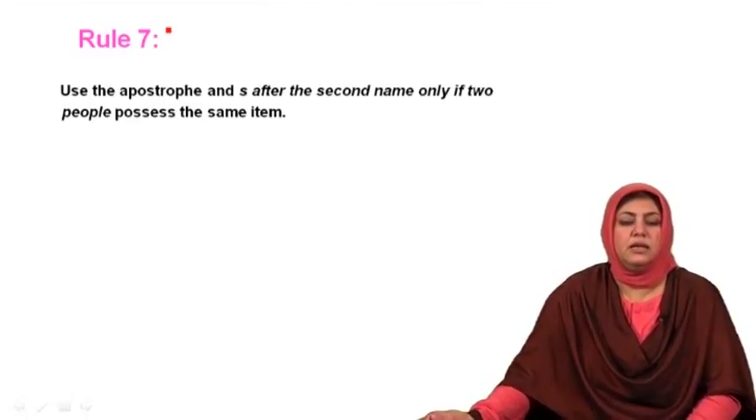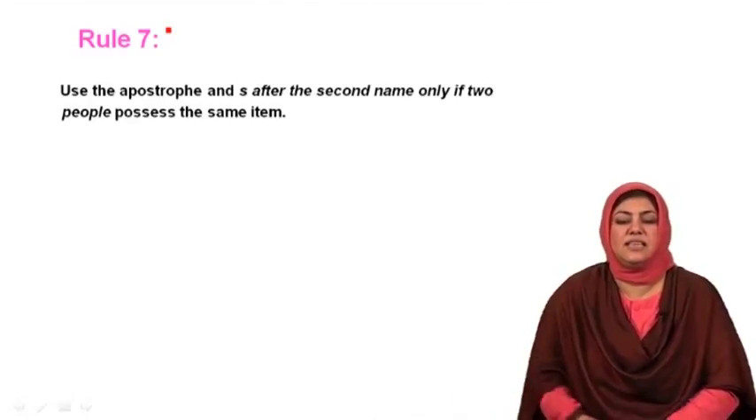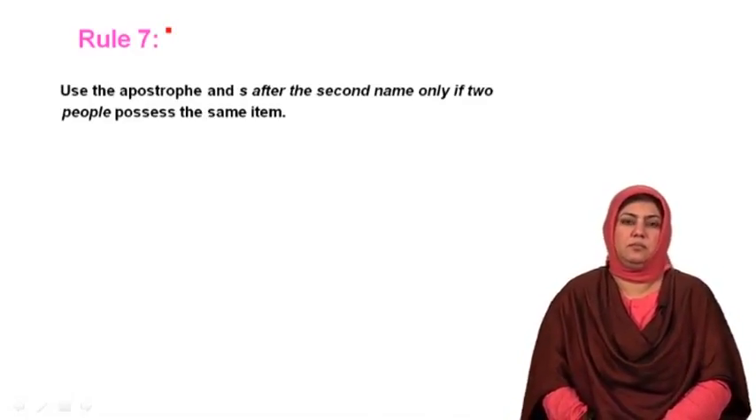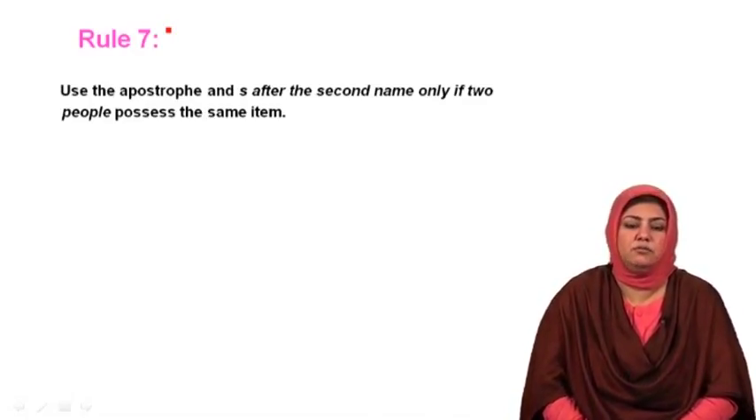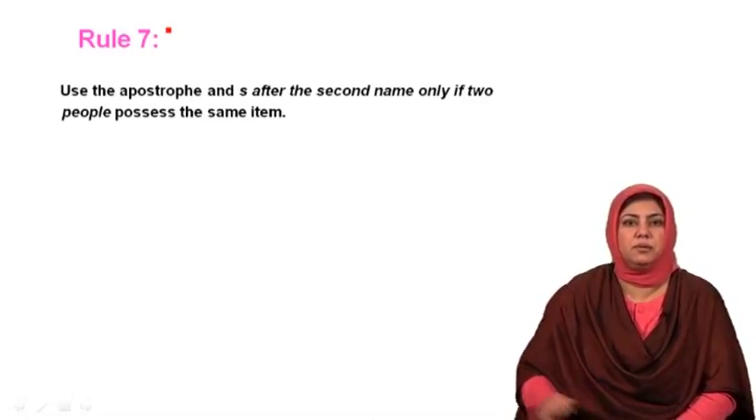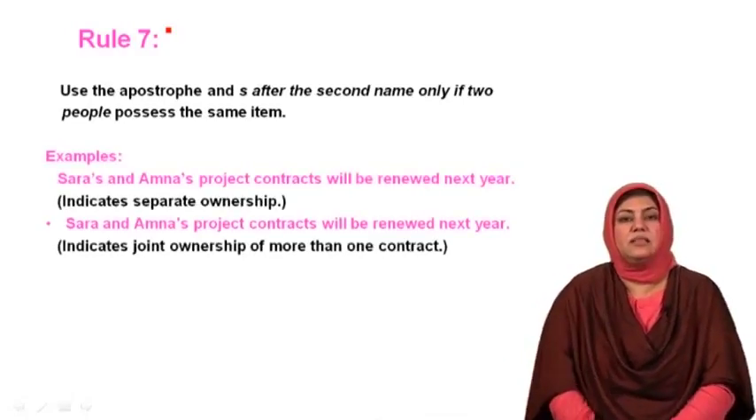Use the apostrophe and S after the second name only if 2 people possess the same item. It might sound confusing to you, however, let me explain it to you with the help of some examples. Please look at the examples.